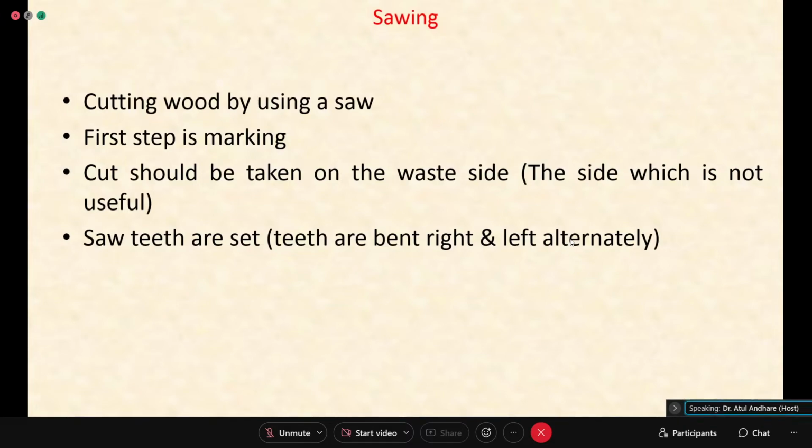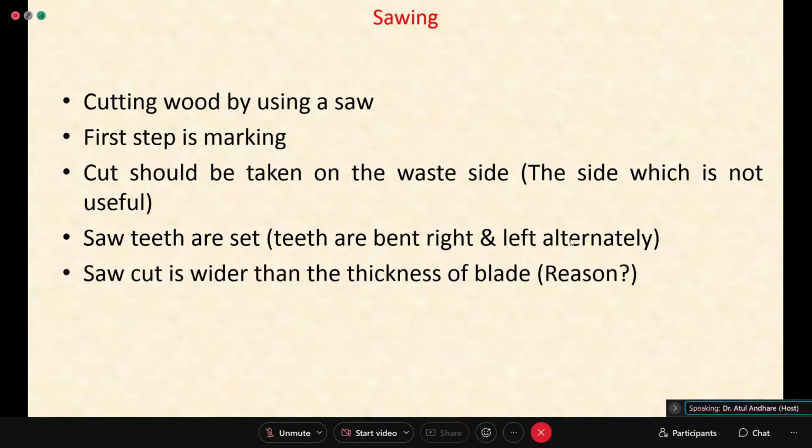That is called saw setting, and therefore the cut becomes much wider than the thickness of the blade that you are using. So saw cut is wider than blade thickness. If blade thickness is say 1 mm, your saw cut will be more than 1 millimeter because of the setting of the teeth, alternate bending. So we'll see the kind of teeth that you have.